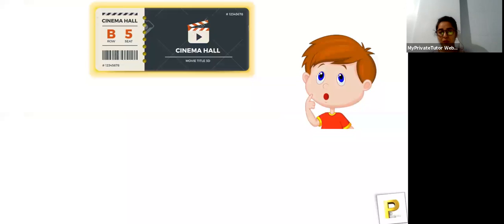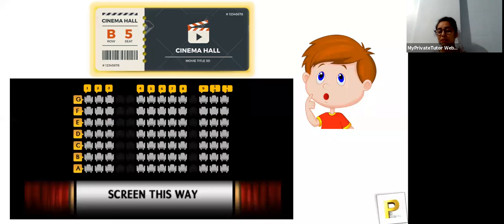There's a boy, and he bought a ticket. He wanted to go to a cinema hall to watch a movie. It was a 3D movie. He planned to go alone because of no disturbance. He was very excited to watch that movie. He took a ticket and was assuming where the seat could be in the theater according to the ticket he got. The row he had was B and the seat number that he got was 5. So let's see which seat he'll actually be sitting in to watch that movie.